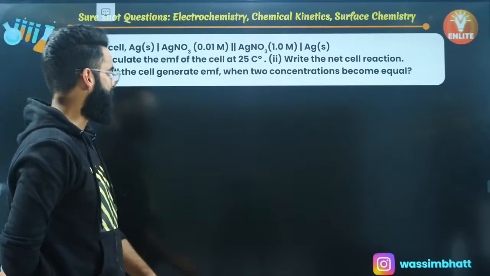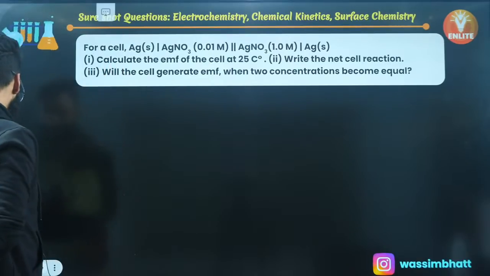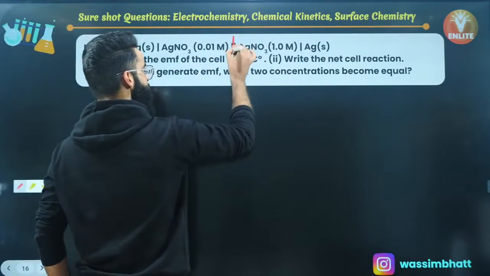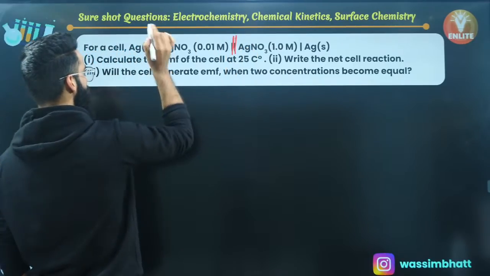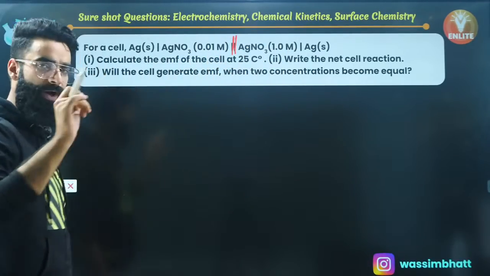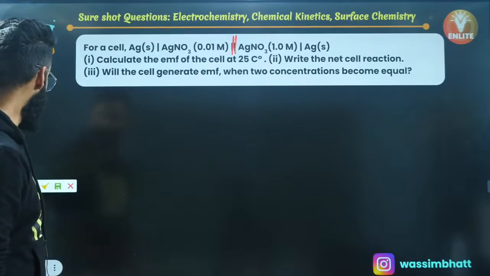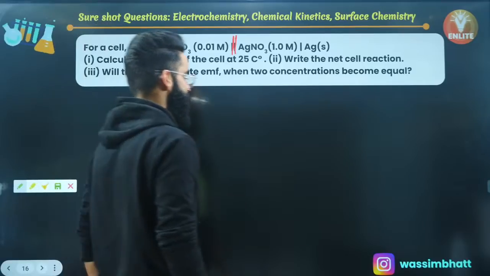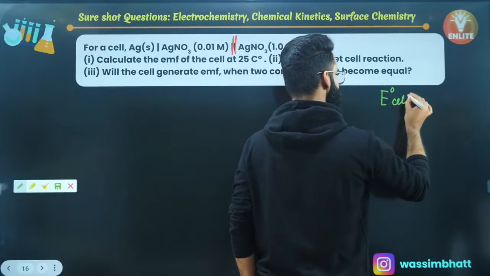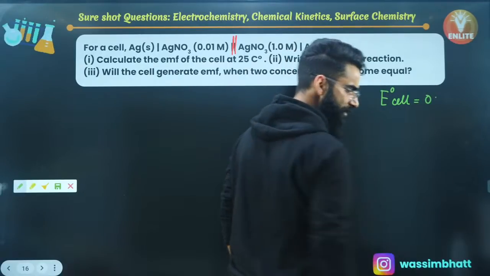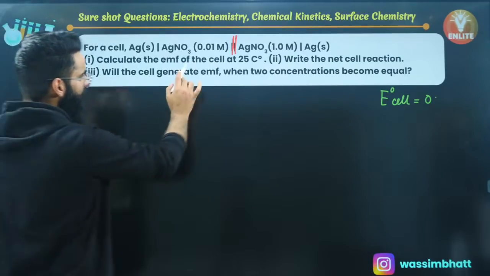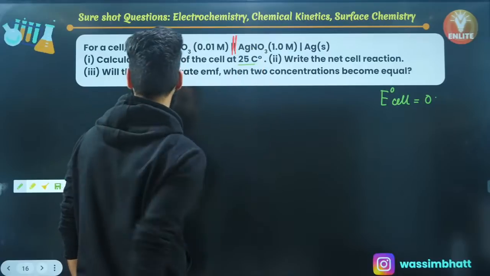Okay, have a look at this one. Look here, people. In this particular question, these two lines represent your salt bridge, right? On the left hand side of the salt bridge is the silver electrode you are using, and on the right hand side, again the silver electrode. Whenever a cell uses two identical electrodes, you call that cell a concentration cell. And do remember, for concentration cells, we say E naught cell is equal to 0, right?